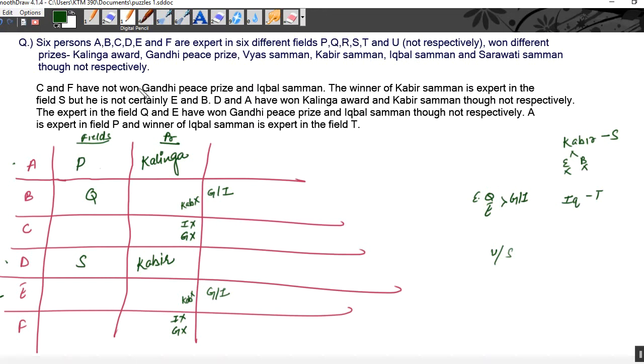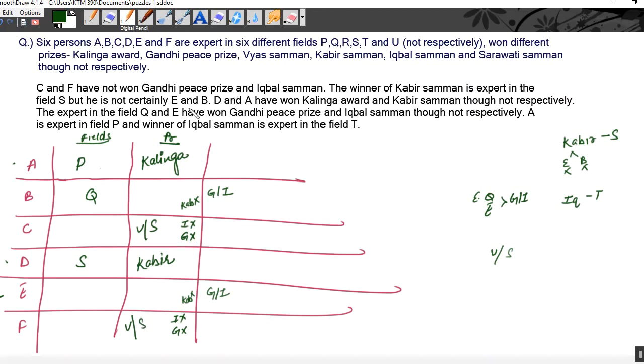Now C and F have not won Gandhi Peace Prize. C and F, now Gandhi and Iqbal. Now okay, we were having this. Now Gandhi and Iqbal Samman are not won by C and F. That means they are winning either Vyas Samman or Saraswati Samman. C and F are either Vyas or Saraswati, right?